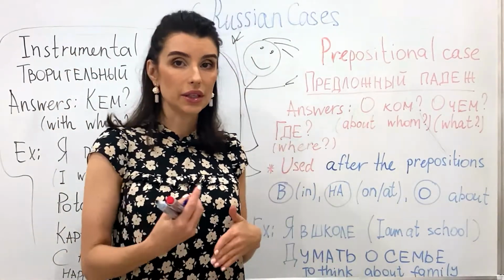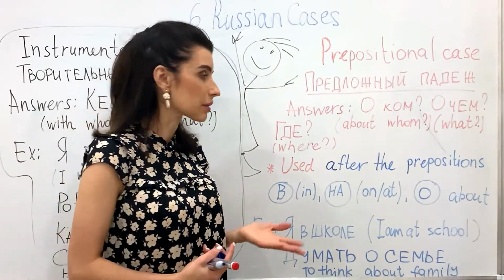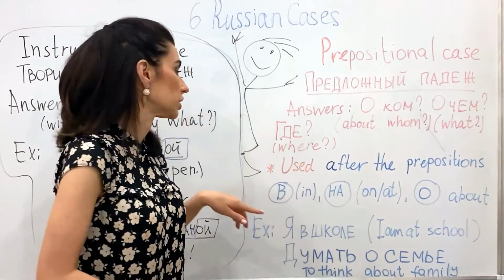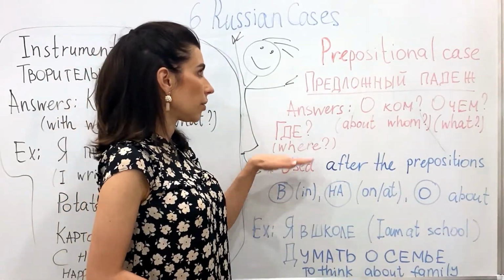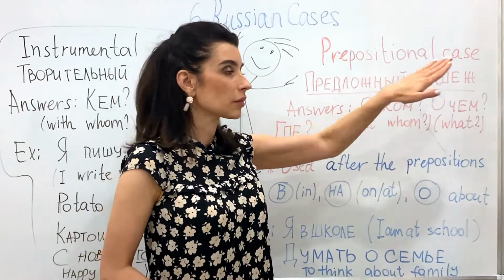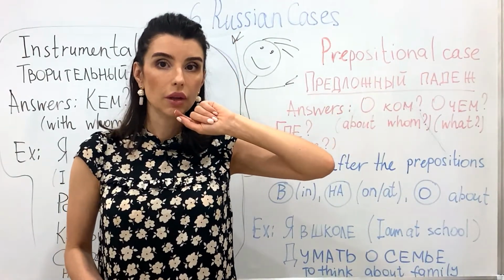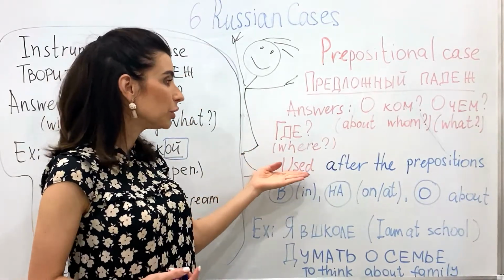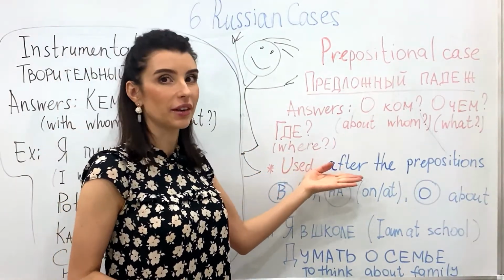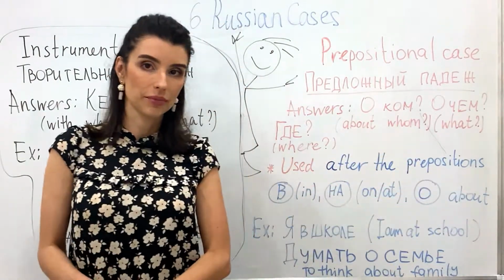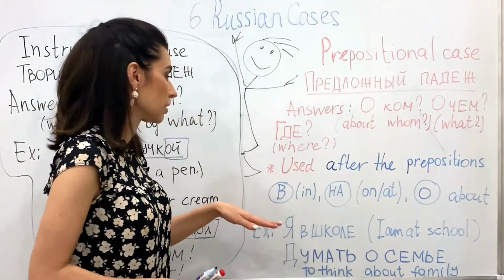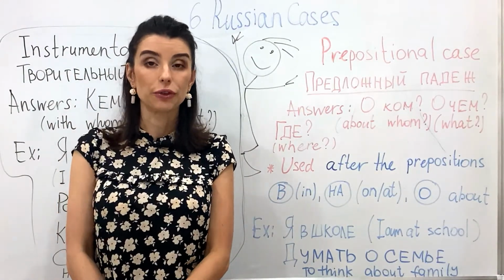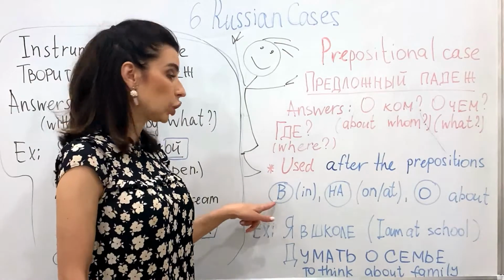Before we see some examples, I want you to know something more important. This prepositional case, why prepositional? Because we use it after the prepositions. Which prepositions? The first one, в, v, not b.